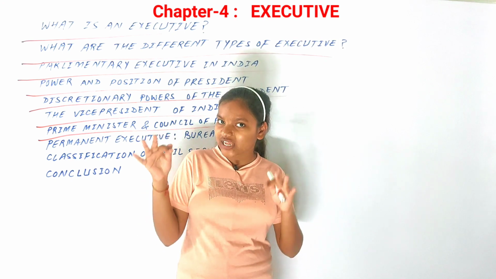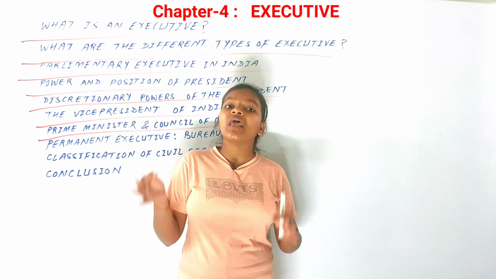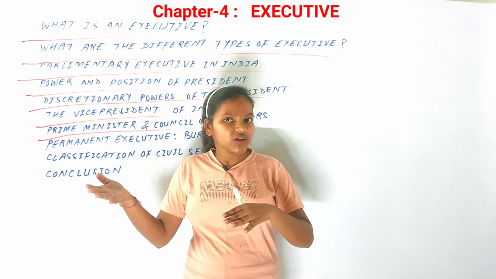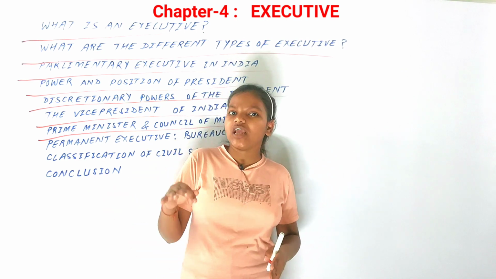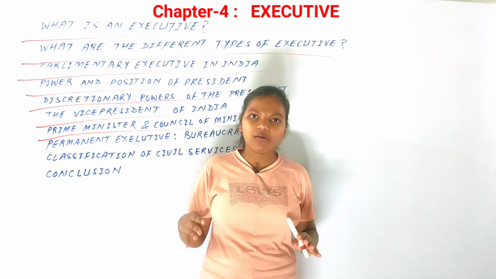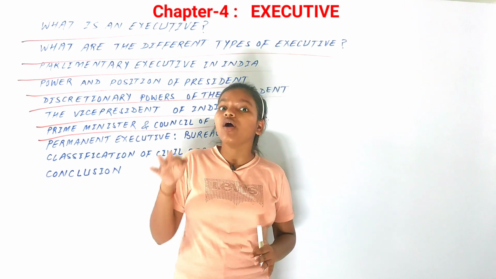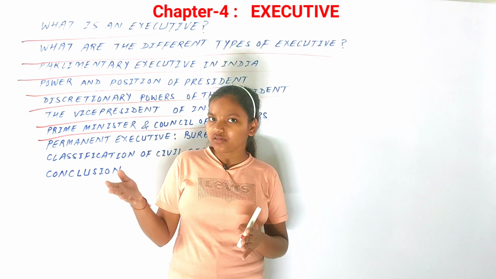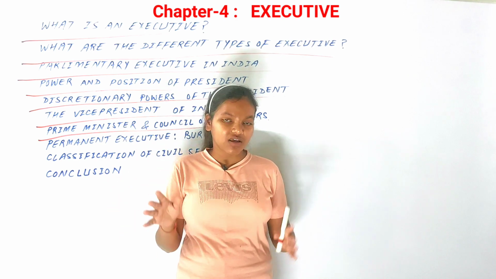Instead, he or she is acting as the head of the coalition or as a negotiator in the coalition. So that means there can be different impacts on the use of power by the prime minister due to the coalition bindings.